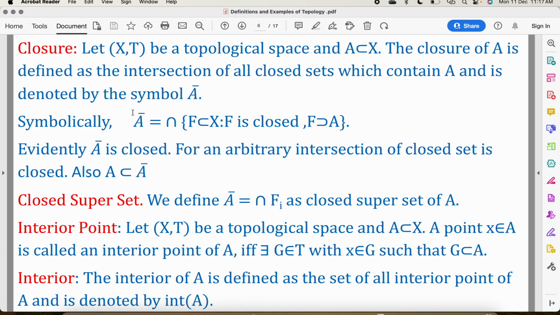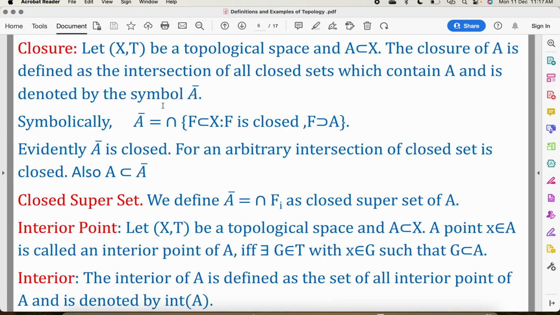So we write A bar to mean closure of A. It is the intersection of all the closed sets contained in X which contain A. Here F is closed, and we denote it by A bar, or sometimes we write Cl A to denote closure of A.